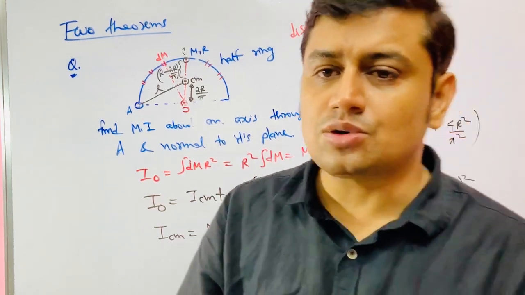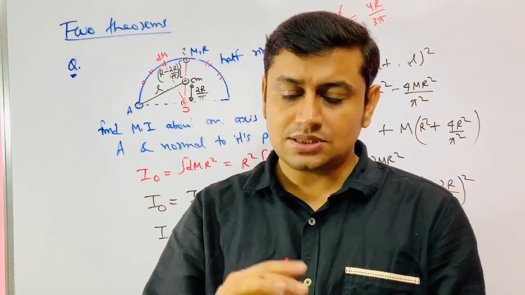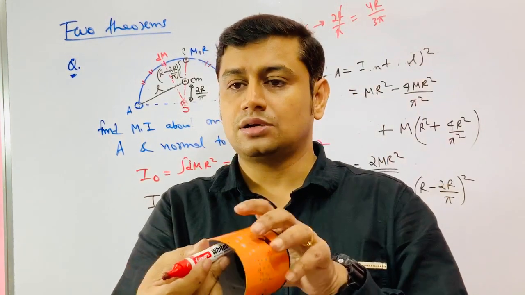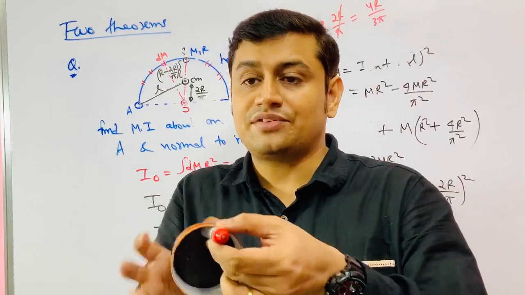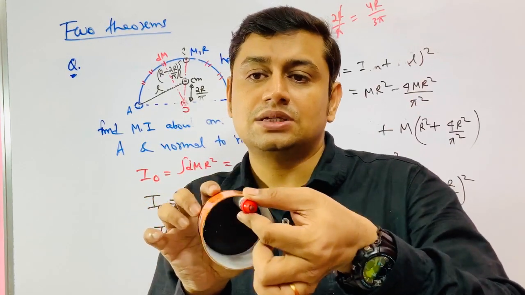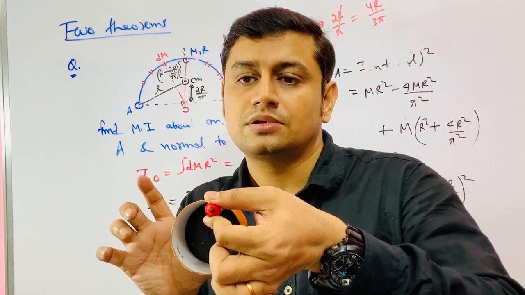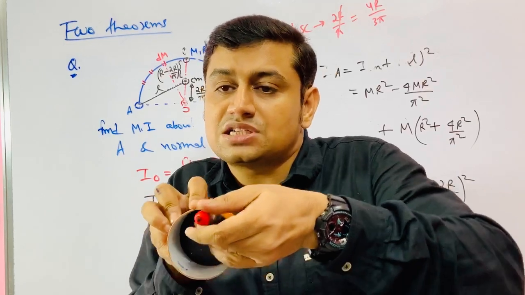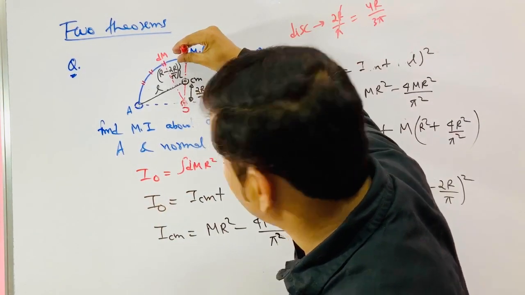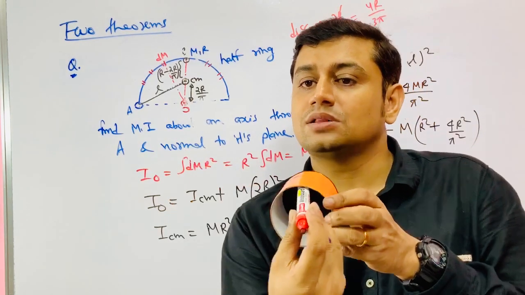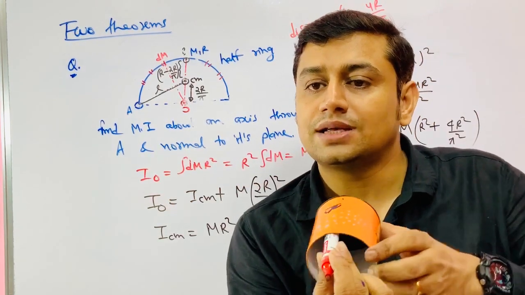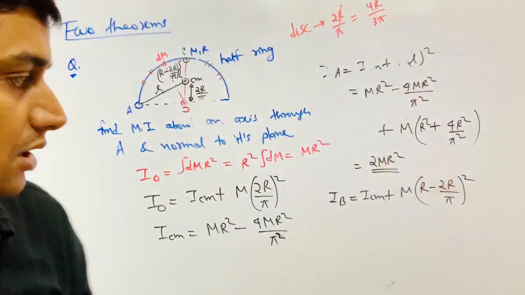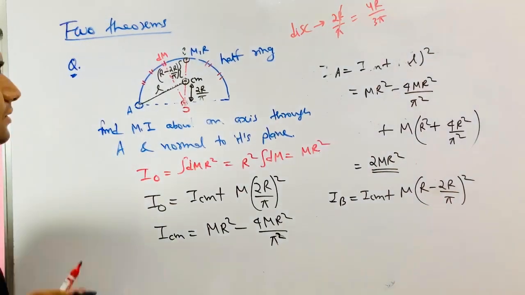So I could be asked a question in SHM that if this is a half ring, not the full ring, and this half ring is placed like this, and then it is tilted and left, it does SHM, find its time period. Now in that case you require moment of inertia about this axis, because this half ring has been placed on this axis symmetrically, so it has to oscillate like this. So you require this moment of inertia to get the time period of that compound pendulum or physical pendulum.